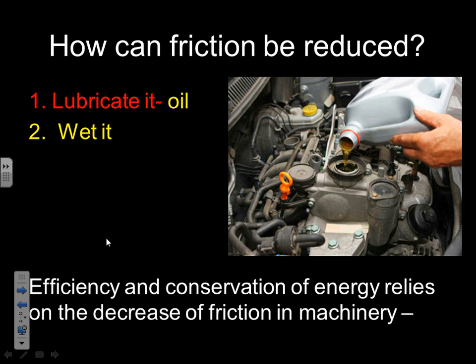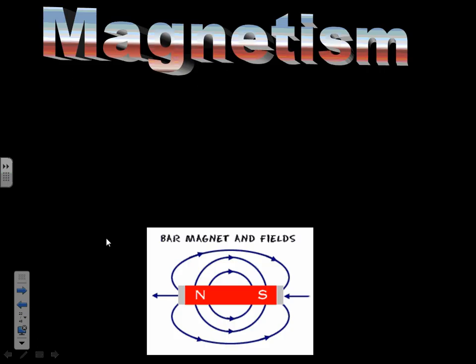Efficiency and conservation of energy rely on the decrease of friction. So the best machines have the fewest parts that rub against each other. Is there a machine out there that doesn't produce friction? Can you think of something? Maybe if it has something of the force of magnetism. But every machine that I can think of has something rubbing against each other. So there's always heat produced. What if we can take that heat and channel it into something else? That would be amazing. We would save a lot of money.